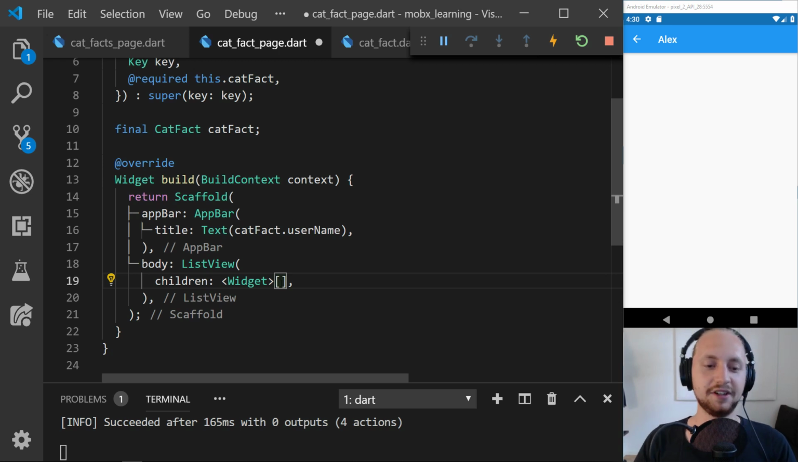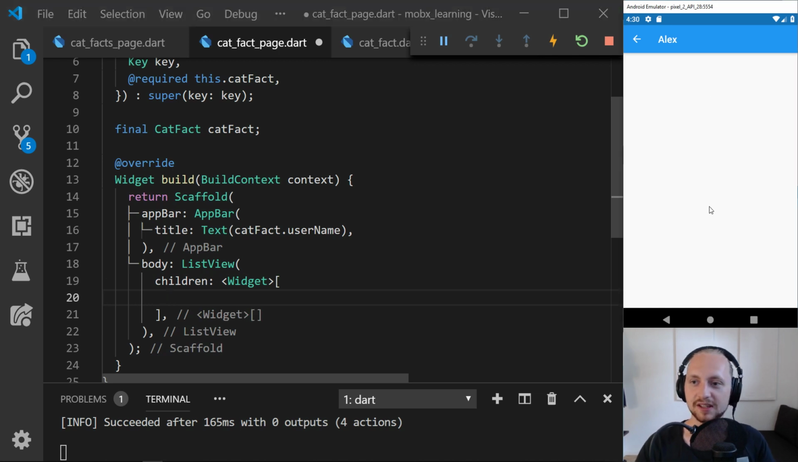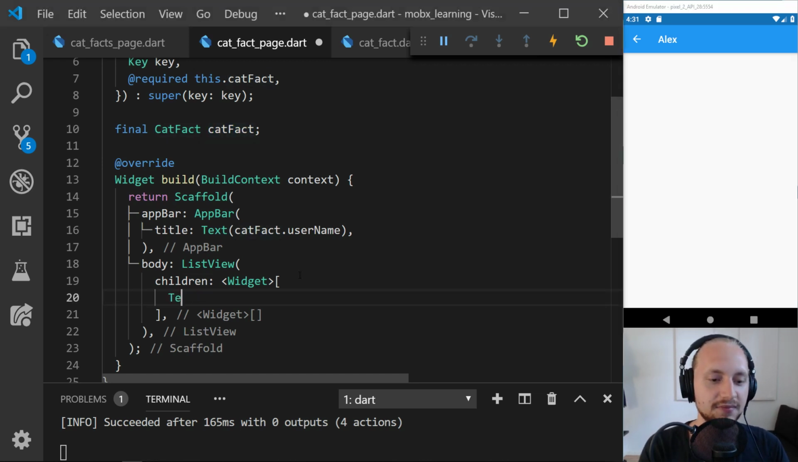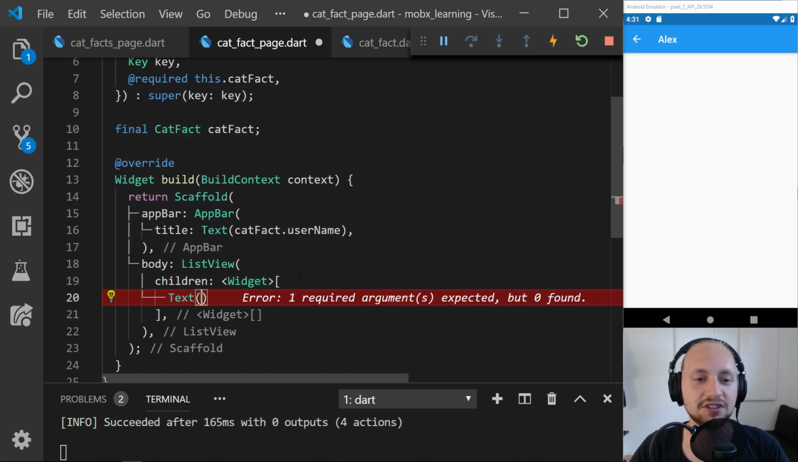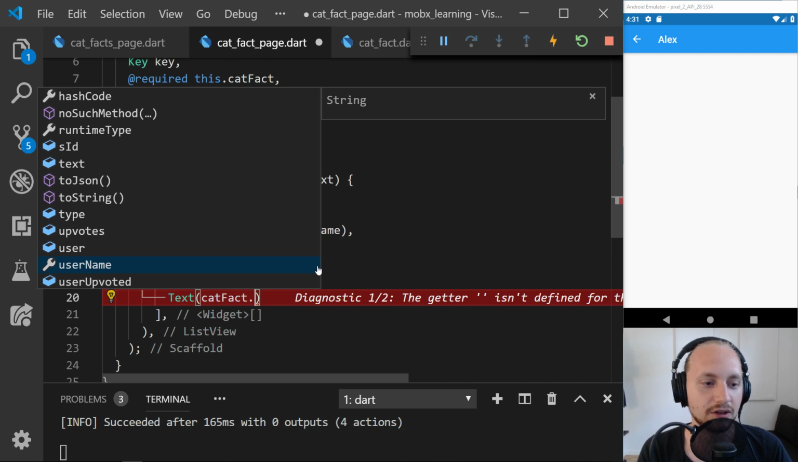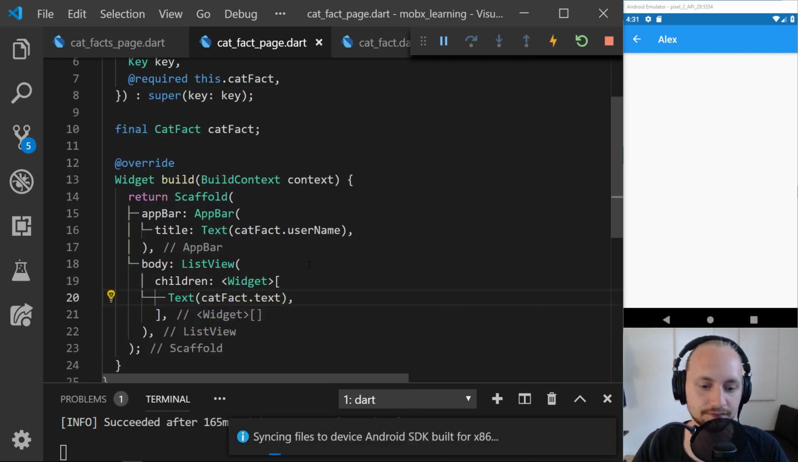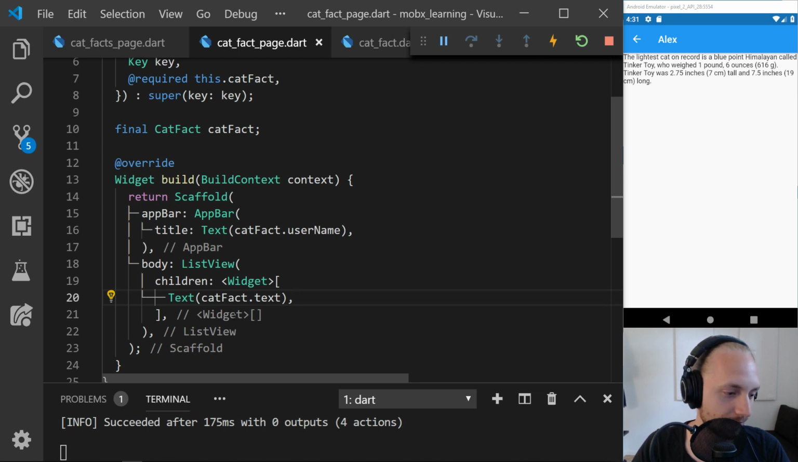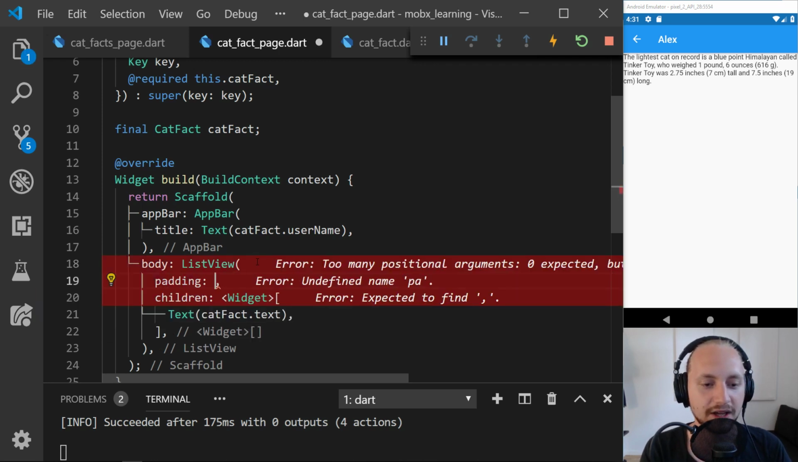So let's see here. We have the list view, and the list view is just going to be that cat facts text. The reason we're having a list view is just because if the text of the cat facts were long enough, it's just to make sure that it doesn't get out of bounds. So let's just take the text. This doesn't look the greatest. Maybe we can just add some padding.